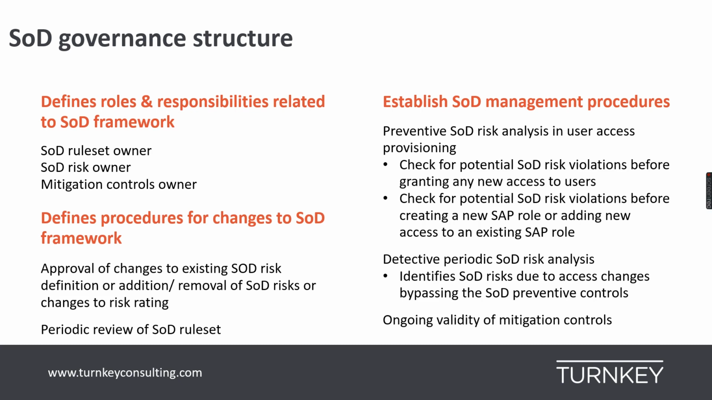Now, it's not always possible to prevent the SOD risks from happening. It could be because of the gaps or the cracks in the processes. So we should have a detective process. It could be an annual SOD risk review to check if there are unmitigated SOD risk violations and address that through a structured process. Also, there should be a process for checking the ongoing validity of the mitigation controls. So together, these three parts, which are the SOD rule set, the remediation strategy, and the governance structure, will make sure that the SOD risks are cleaned up, so they are remediated, and they are kept clean on an ongoing basis.